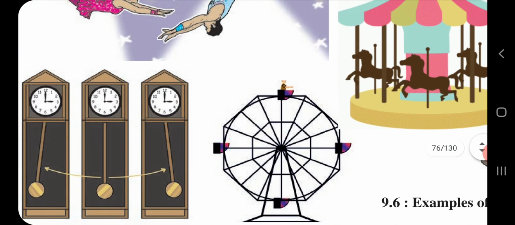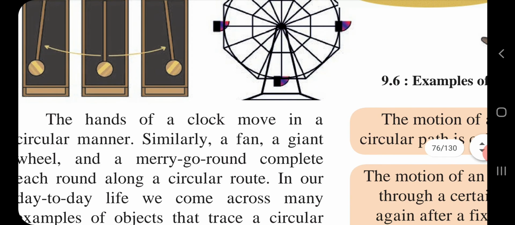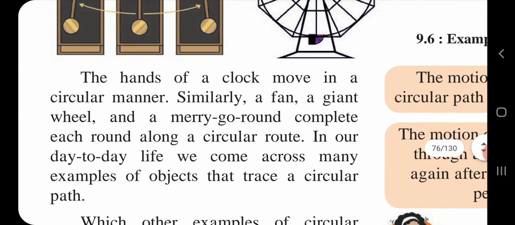Now our next motion is circular motion. So children, related to circular motion, we will see examples. The hands of a clock move in a circular manner. Similarly, a fan, a giant wheel and a merry-go-round complete each round along a circular route, as you are seeing from the picture.